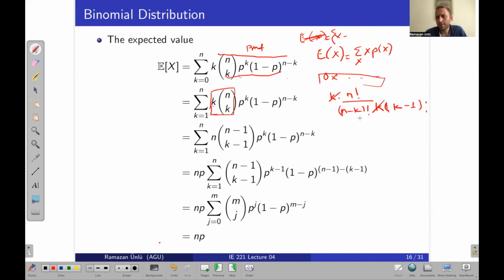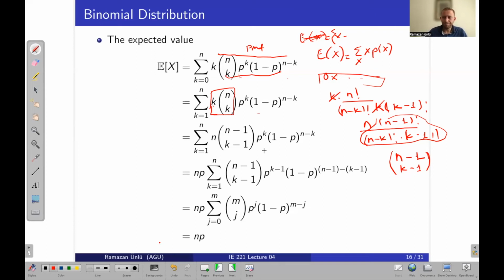Let's rewrite this one as n times n minus 1 factorial divided by n minus k factorial times k minus 1 factorial. So this part is actually n minus 1 choose k minus 1. You can check it by yourself, okay? So I can rewrite this part as n times n minus 1 choose k minus 1, and this part is the same.